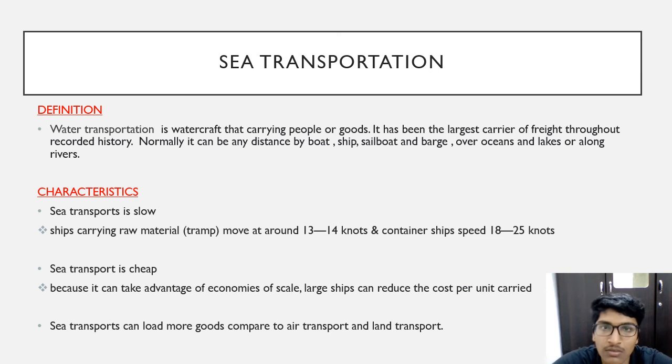Sea transportation means ships carrying people or goods. It is also the largest carrier of freight on record in history. Ships and some kinds of carriers can travel long distances. The characteristic of the ship is that the time to reach the destination takes too long, and also it's cheap because it can carry a lot of goods in one trip.